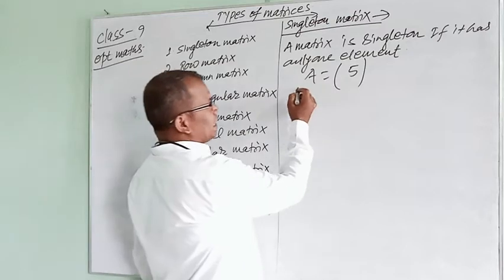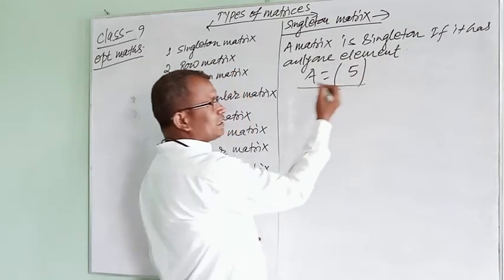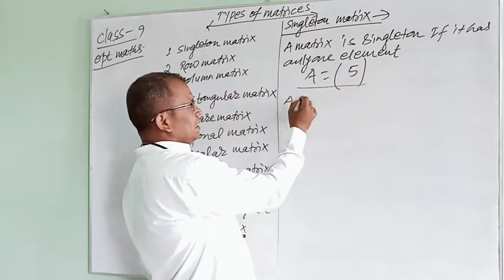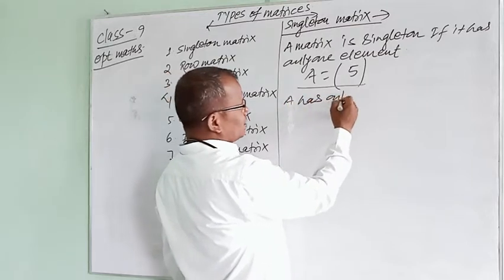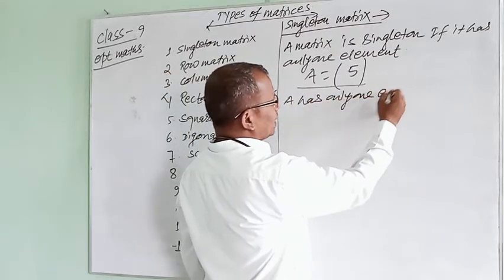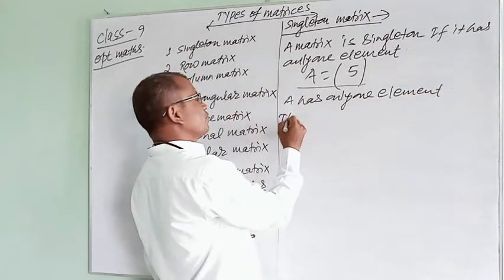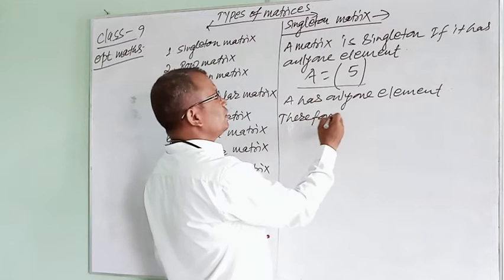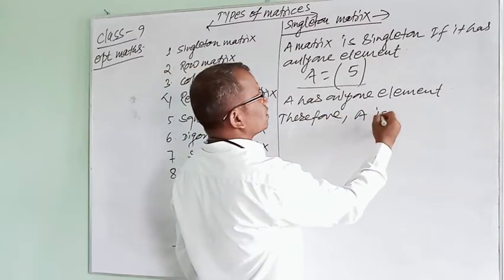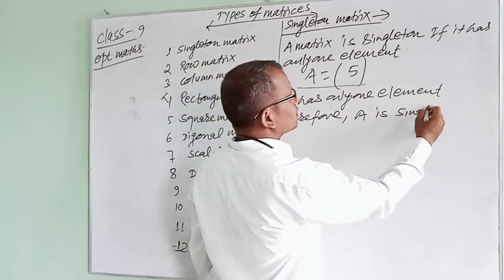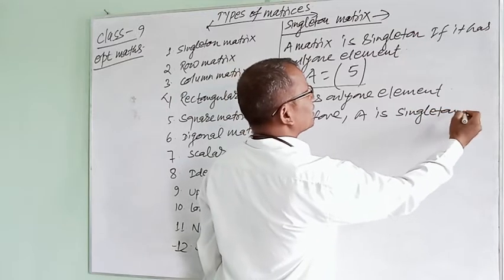Since this matrix A has only one element, therefore A is a singleton matrix.